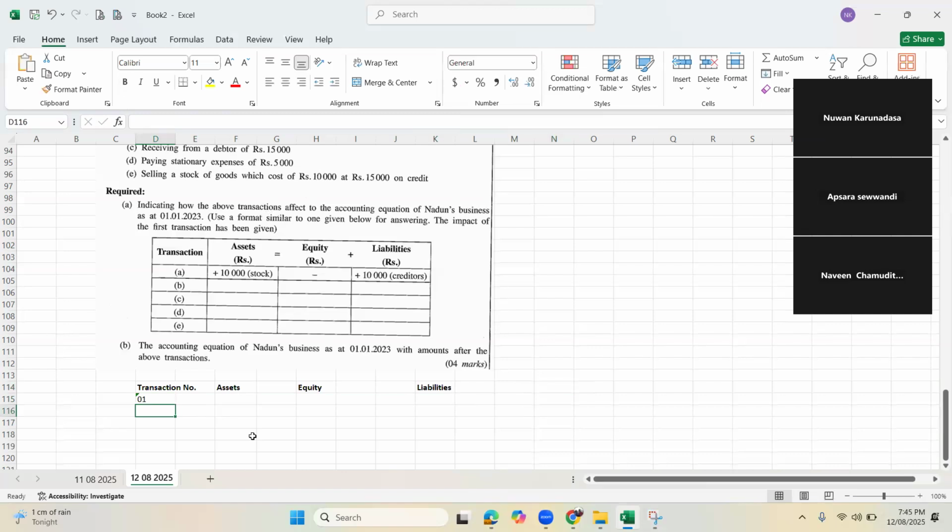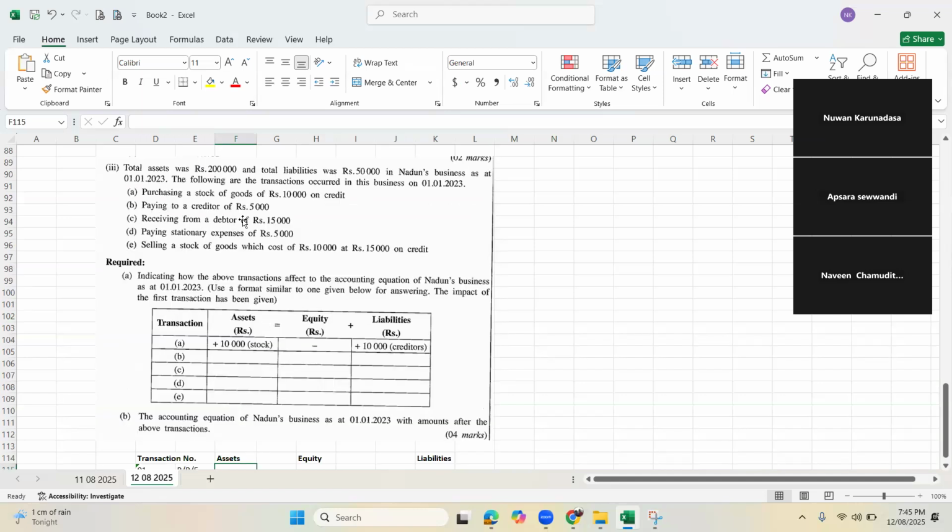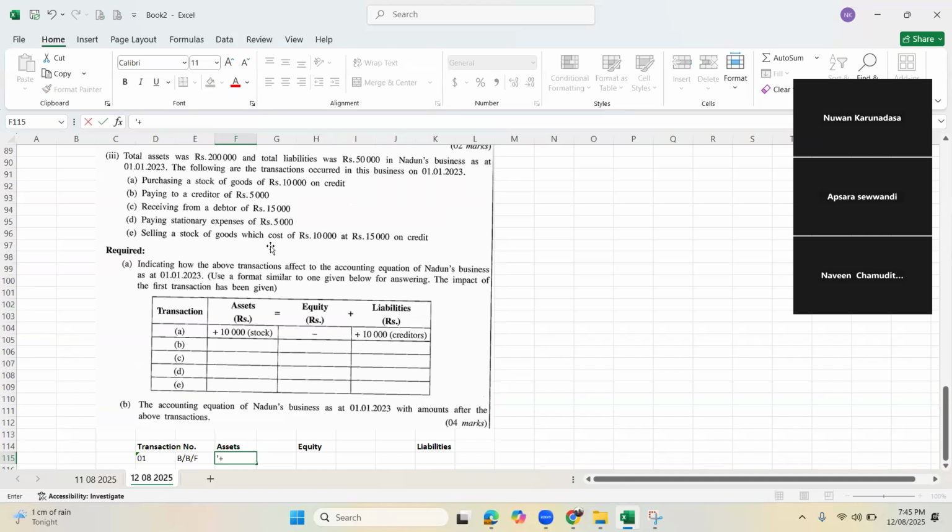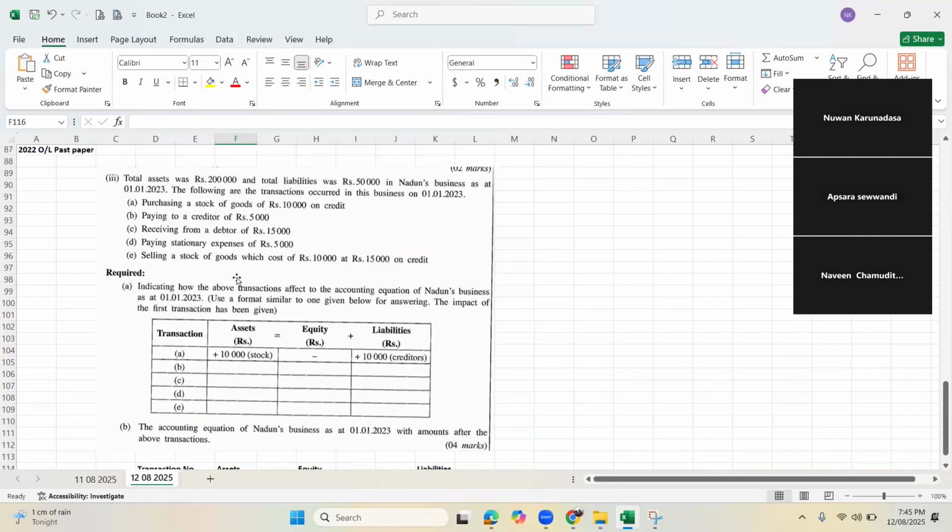Right. So we'll write the opening balance. Even though they haven't asked you to write the opening balance, I will write balance brought forward. Now see, BBF means opening balance. At the beginning, they say total assets 200,000. Then I'll put plus 200,000 here.